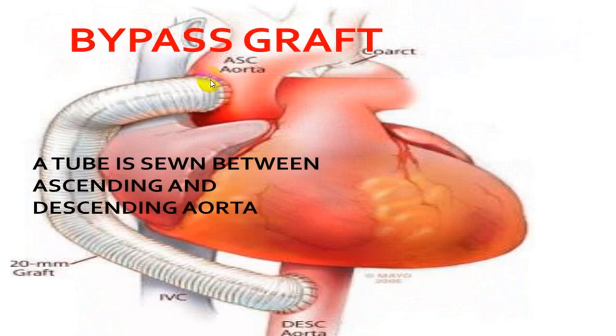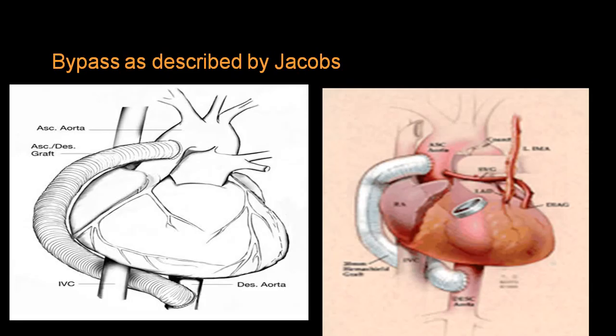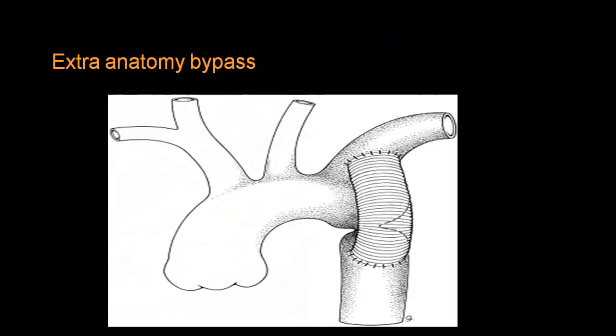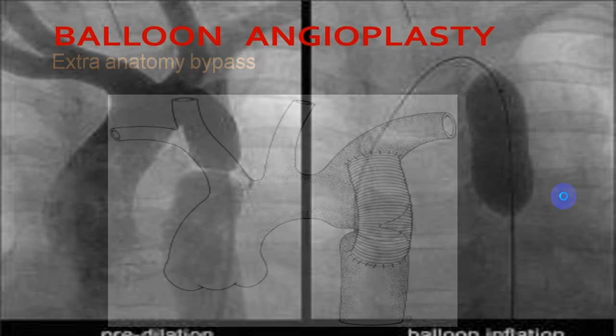This is a bypass graft. From the ascending aorta you can directly make a connection to the descending aorta, that is called a bypass graft, and it is very commonly made of Dacron material. Bypass grafts were described by Jacob, so this is also called a Jacob surgery. This is another way: instead of end-to-end anastomosis, you connect the subclavian to the descending aorta by means of a bypass graft.